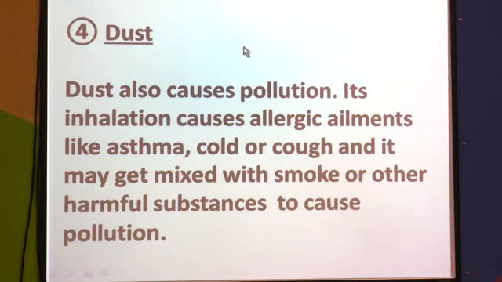The next one is dust. Dust also causes pollution. Its inhalation causes allergic ailments like asthma, cold or cough, and it may get mixed with smoke or other harmful substances to cause pollution. So, because of dust also pollution occurs. Dust particles are there in the air, but they are in limited quantity.